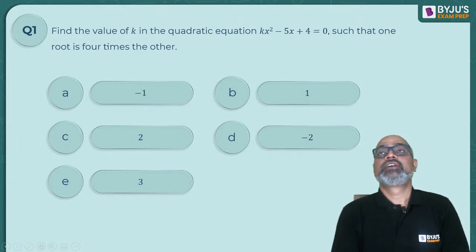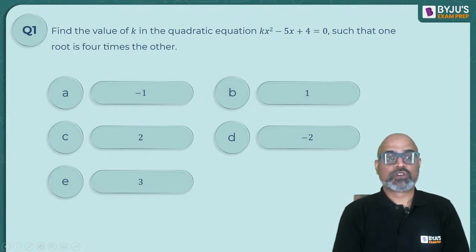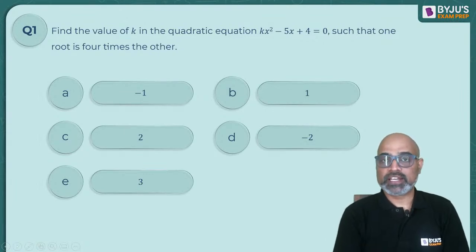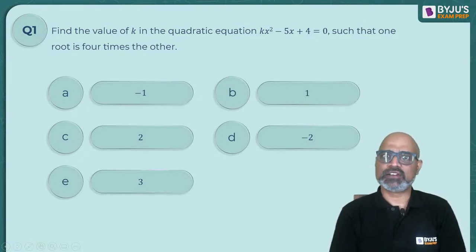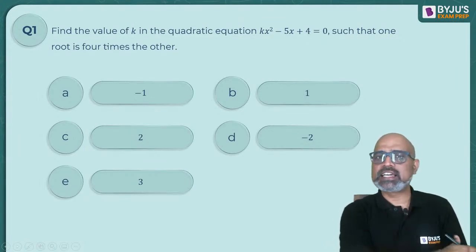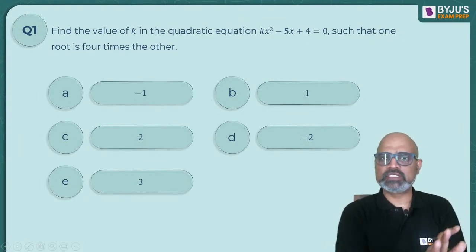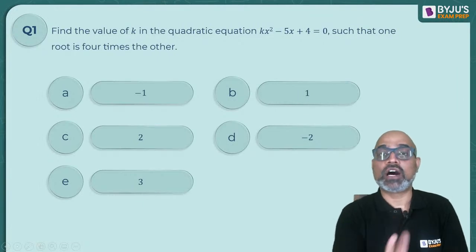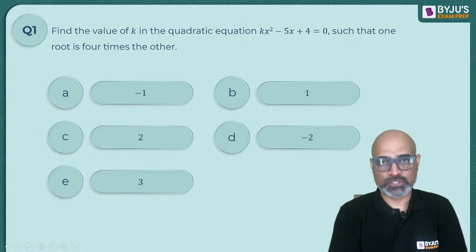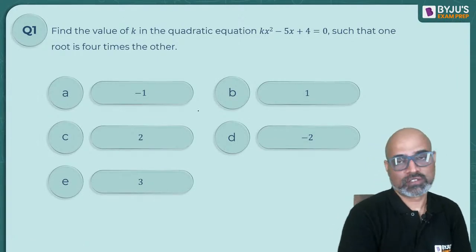Try using options. Put the value of k from the options and see what roots you are getting. Are the roots such that one root is 4 times the other? Don't use sum of the roots, product of the roots, discriminant, blah blah. What we learned just before, ABCD, is not that relevant here. So it's an unorthodox method, unconventional methods we are going to use.